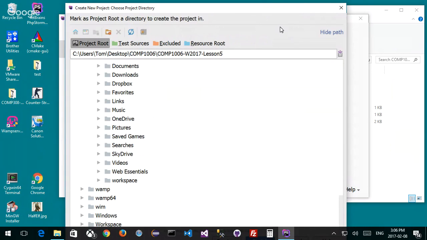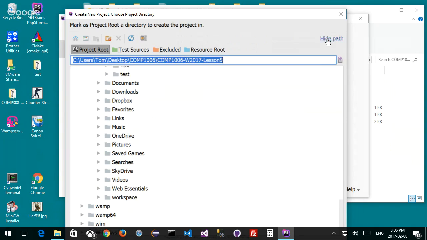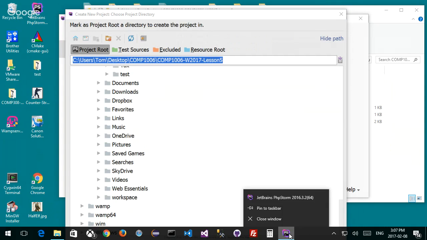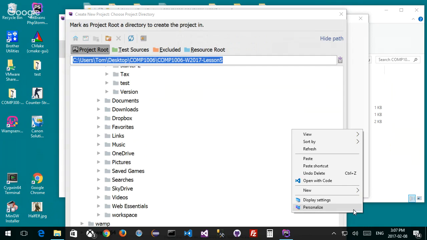If I press next, I can't press next, right? And I can't do this, look. I can hide the path, but I despise when this thing happens. When this happens, notice there's some buttons on the bottom, and I cannot do anything about it. The only thing I can do is modify my screen size, which just sucks.